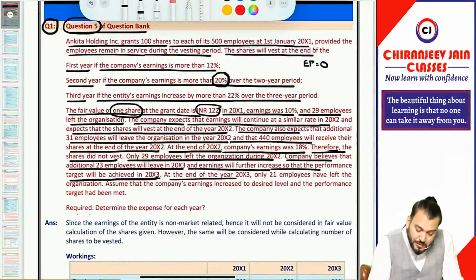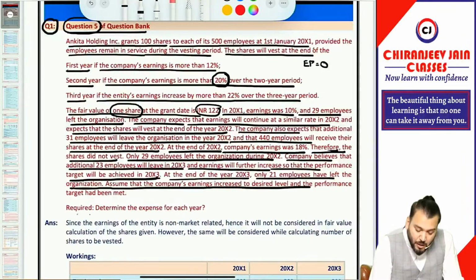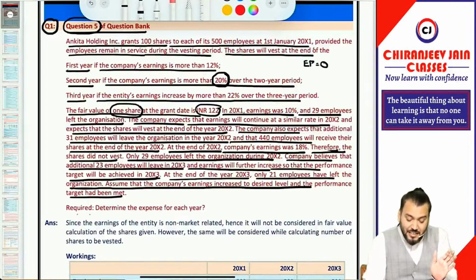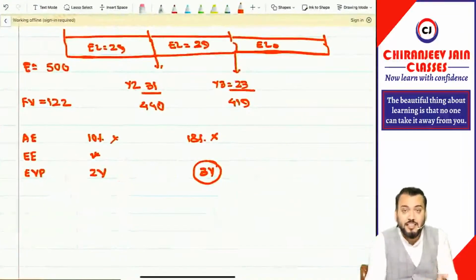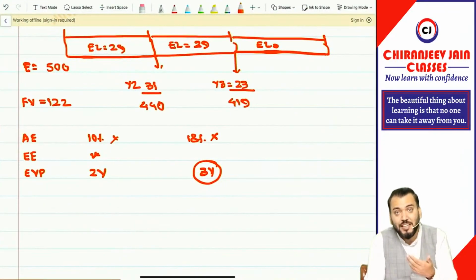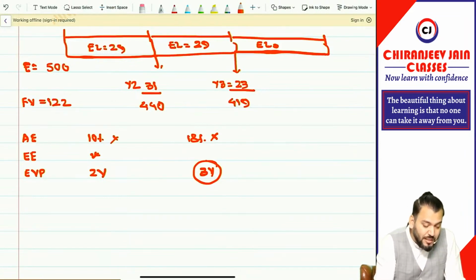Now we'll come to year 3. What happened in year 3? Let's see. At the end of year 3, only 21 employees have left the organization, and assume the company's earning increased so the desired level of performance target had been met. It means in year 3, the condition has been satisfied. If the condition is satisfied, the option automatically vests in year 3. But how many employees actually left? Employees actually left is 21.